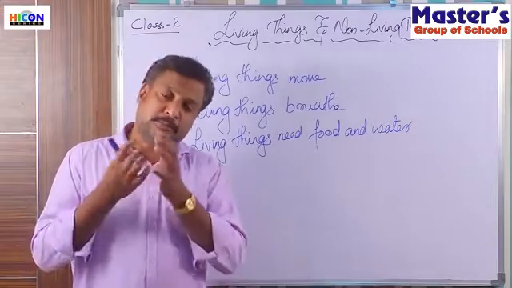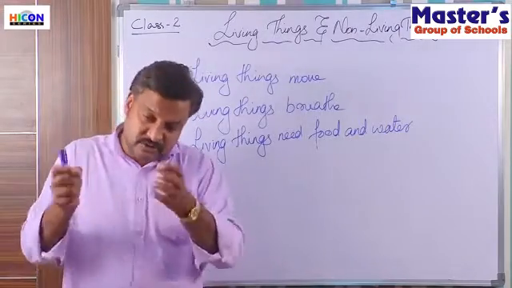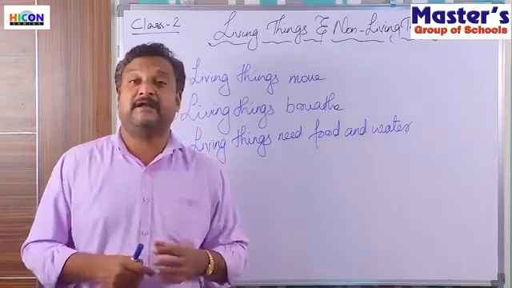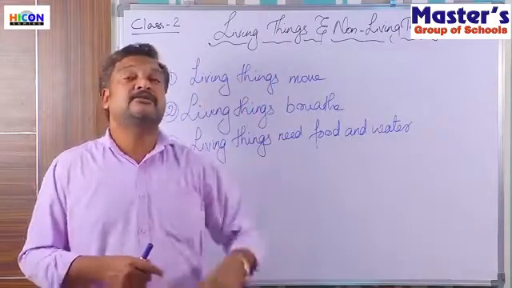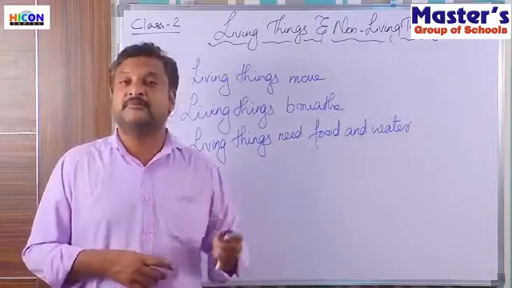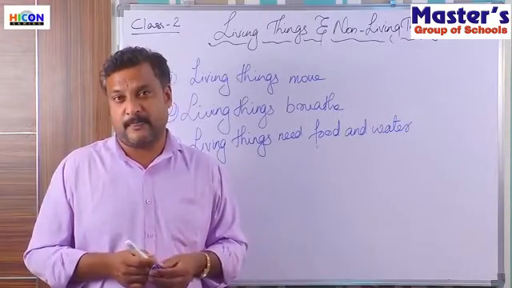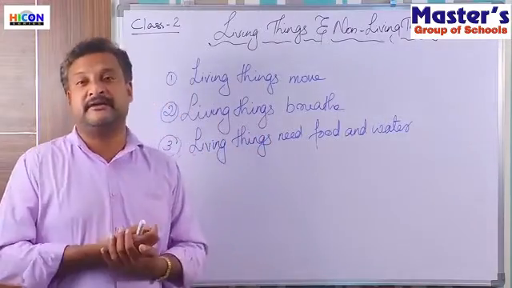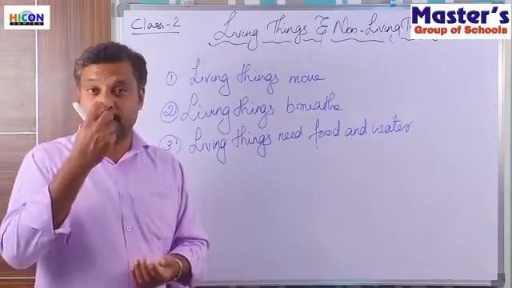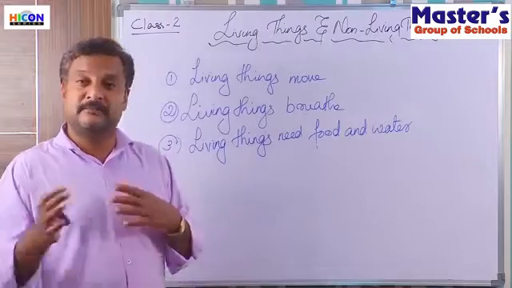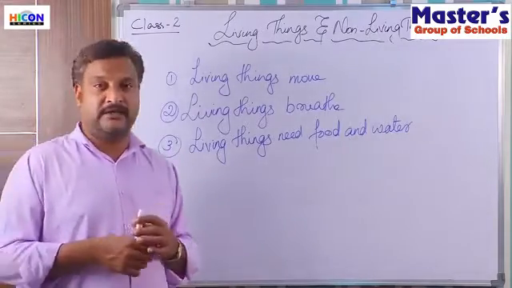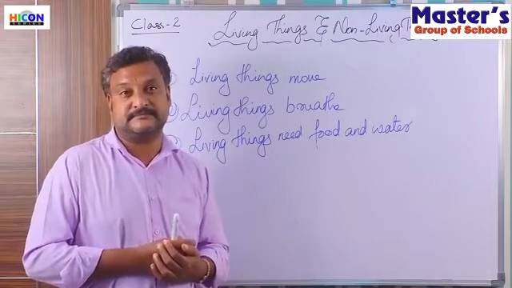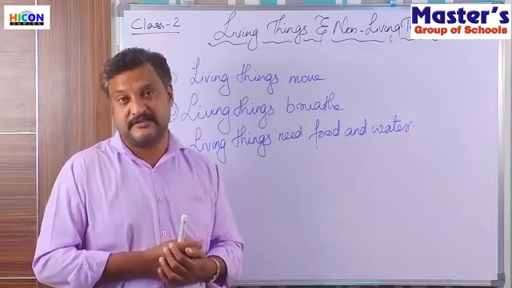So the plants absorb these nutrients and water from the soil, and using sunlight, they cook their own food in the presence of carbon dioxide. So the last point, when we said the plants breathe in carbon dioxide, this is the purpose. For preparing its food along with the minerals, nutrients and water absorbed from the soil in the presence of sunlight, they need carbon dioxide.